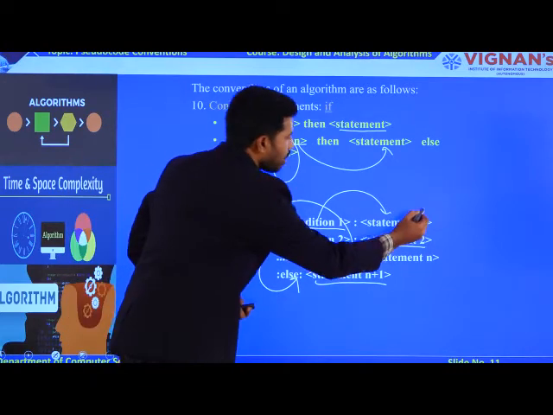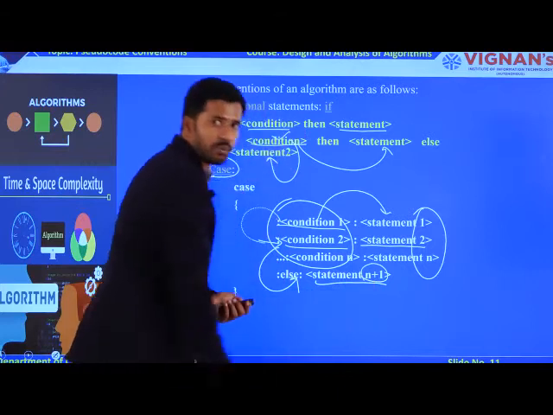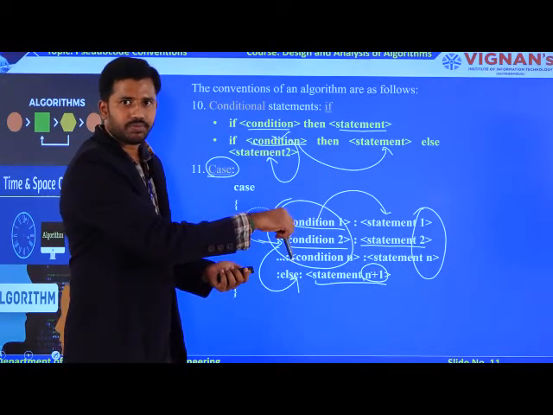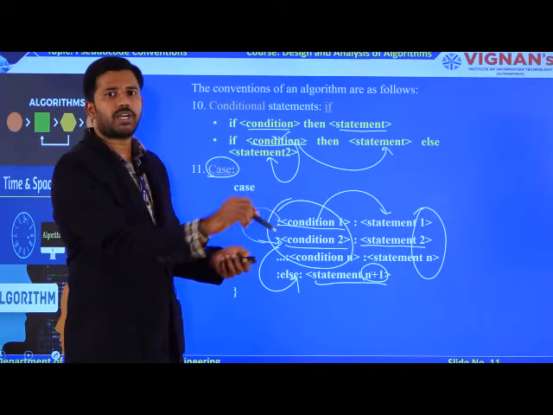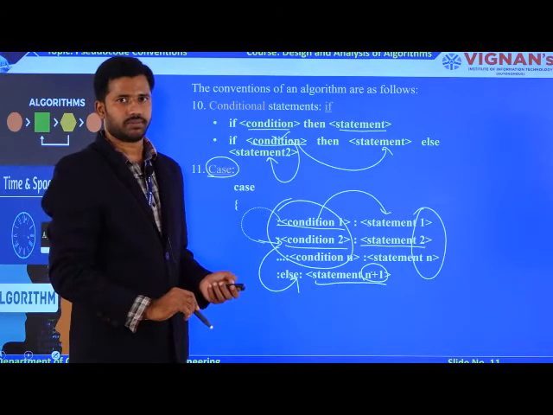That is why here all the statements start from 1 to n, and in the default case the number is n plus 1, because this n plus 1 is not a part of your logic. Okay, it is nothing but a default logic. You need to execute it if all the conditions have failed, right?